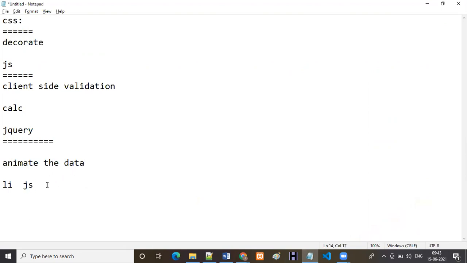So for client-side validation, we are using JavaScript. For animation purposes, we are using jQuery. And for styling purposes, we are using CSS.